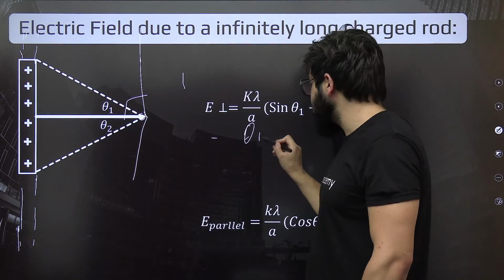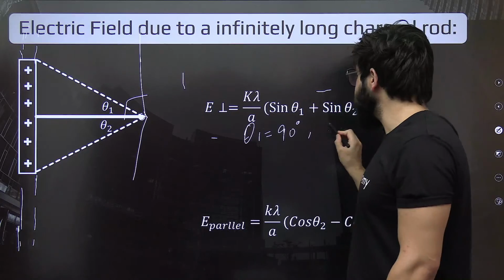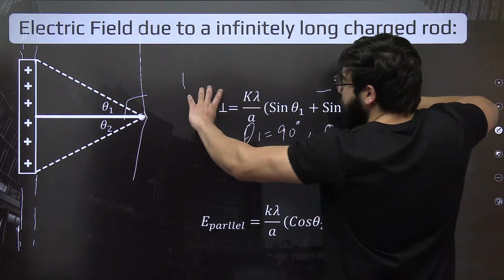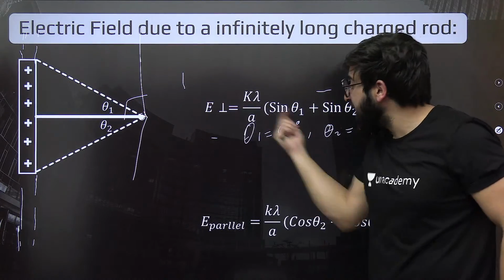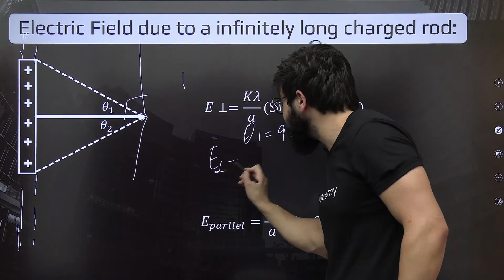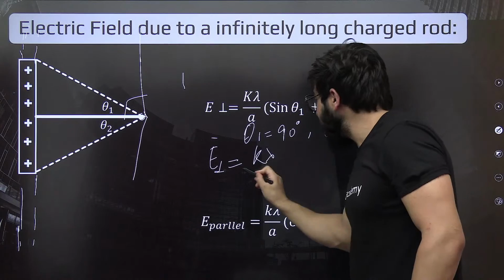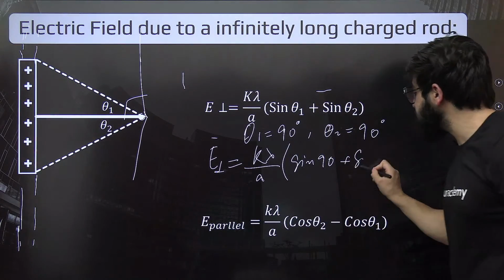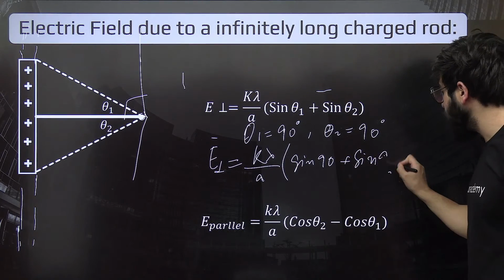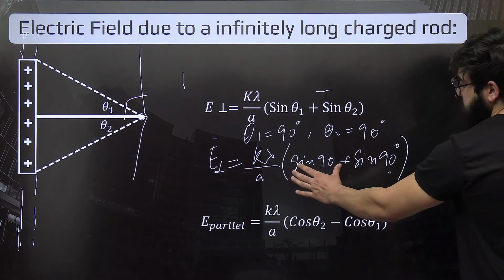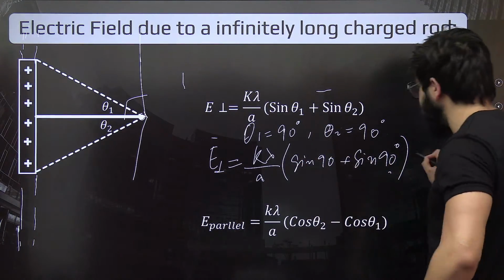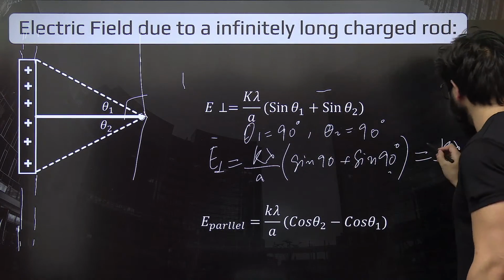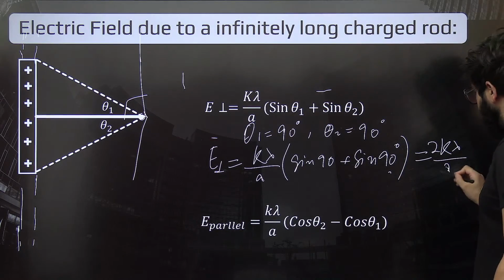So can I say this theta1 is 90 degrees, this theta2 is basically 90 degrees? In that case, we already got this expression from the previous one. How are we supposed to find this one? Can I say this perpendicular will be nothing but k lambda upon a? This will be sine of 90 plus sine of 90 exactly. So how much? This will be 1, this will be 1. So finally what we will get is k lambda upon a, times 1 plus 1, that is 2 k lambda upon this a.